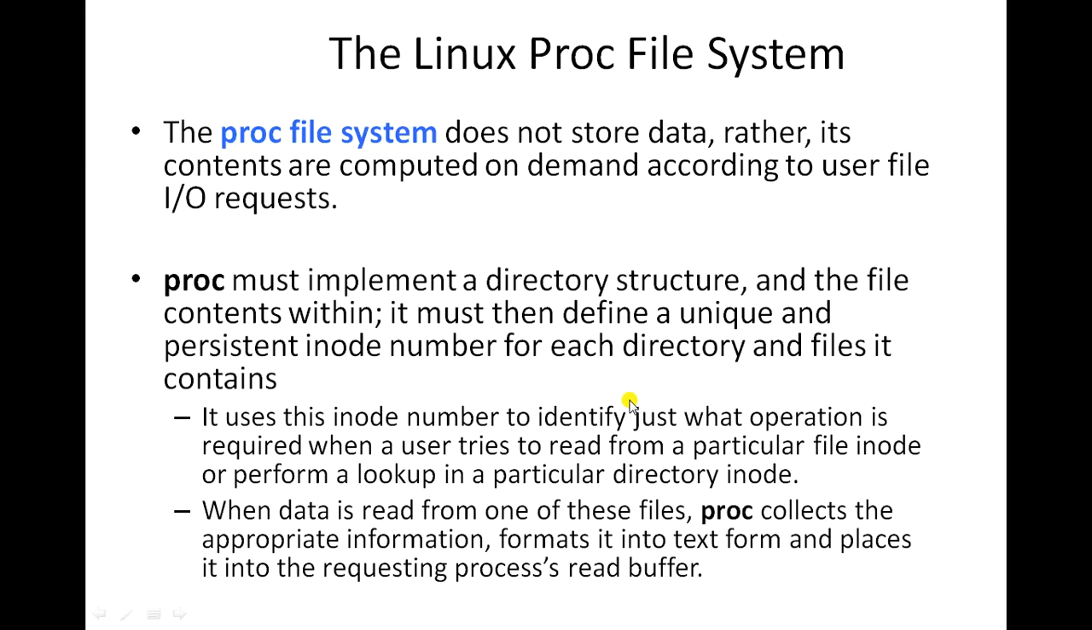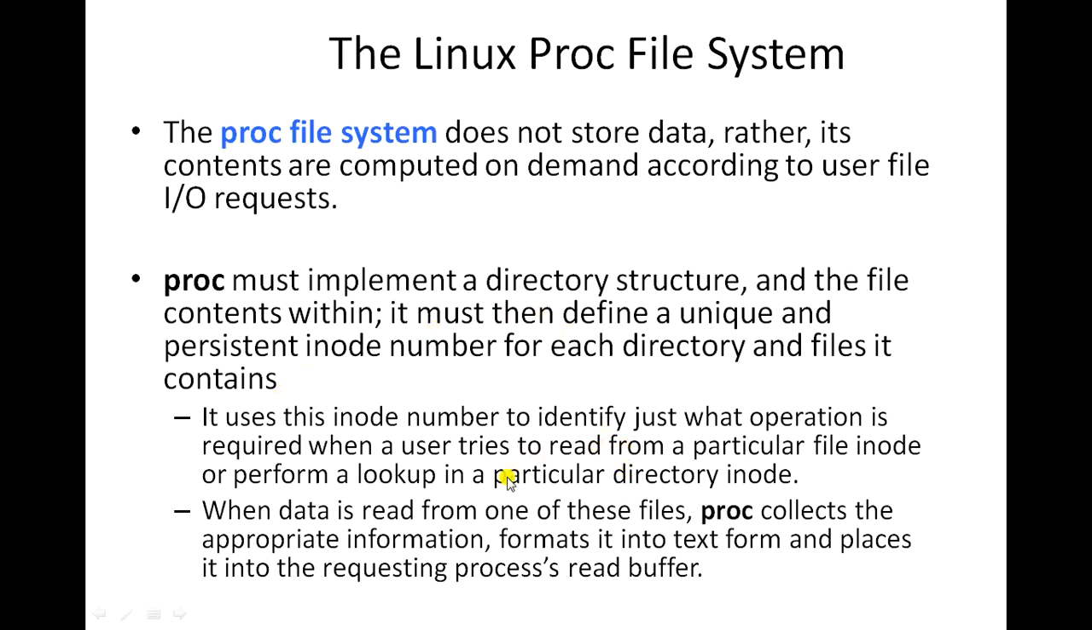Proc is implementing a directory structure, and file contents are stored within the directory structure, and it must define a unique inode number for each directory. So that inode number is basically identifying contents of a file within the directory.